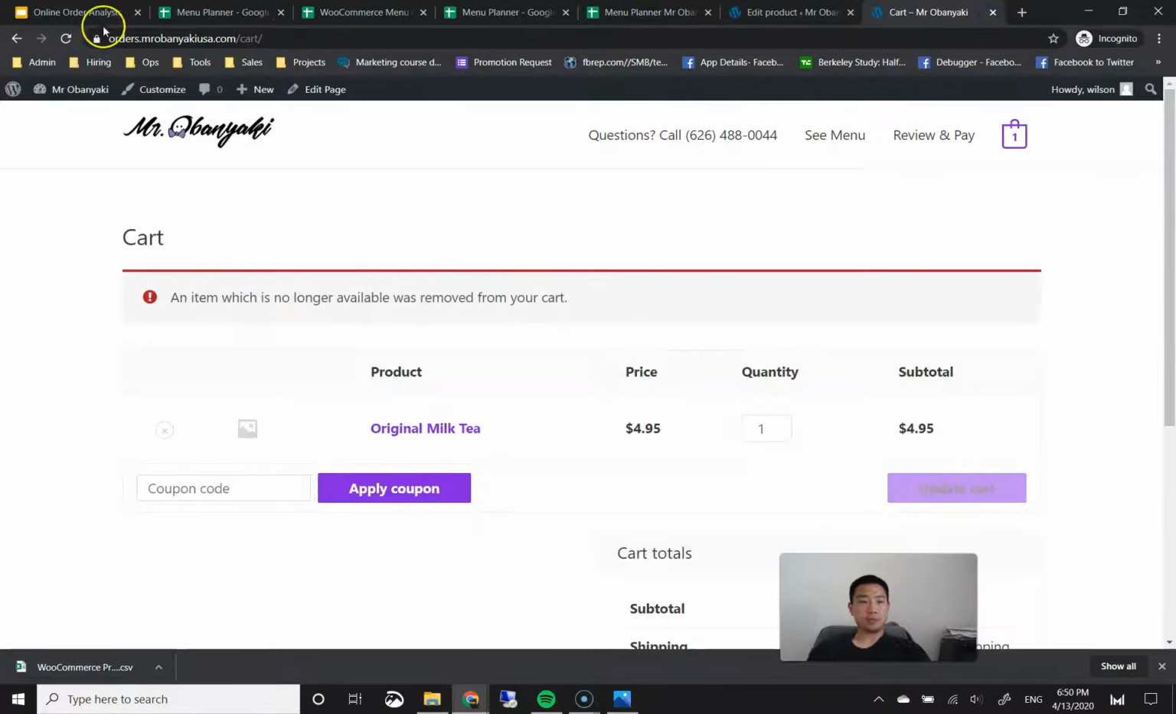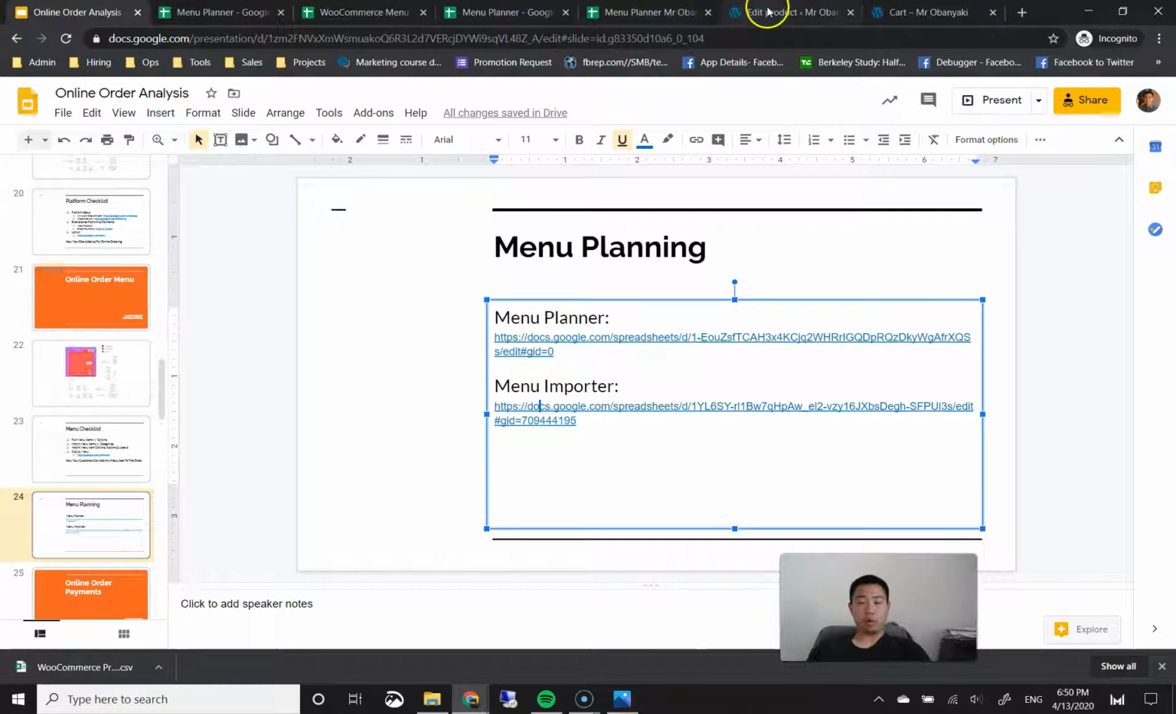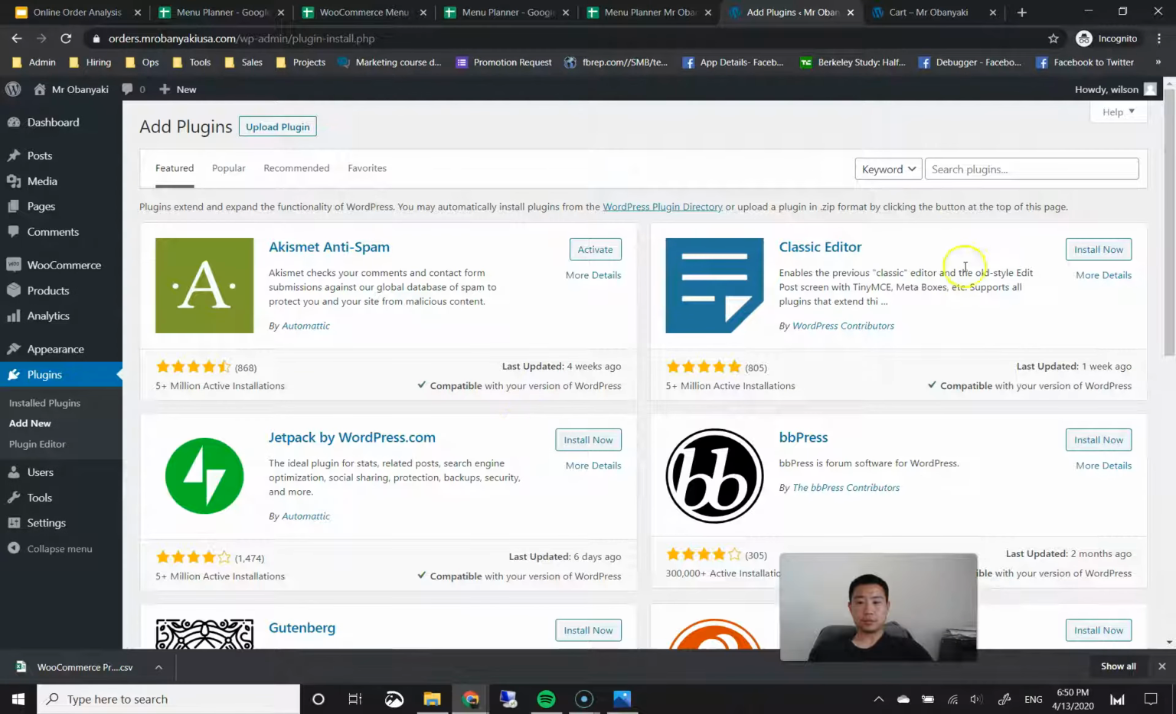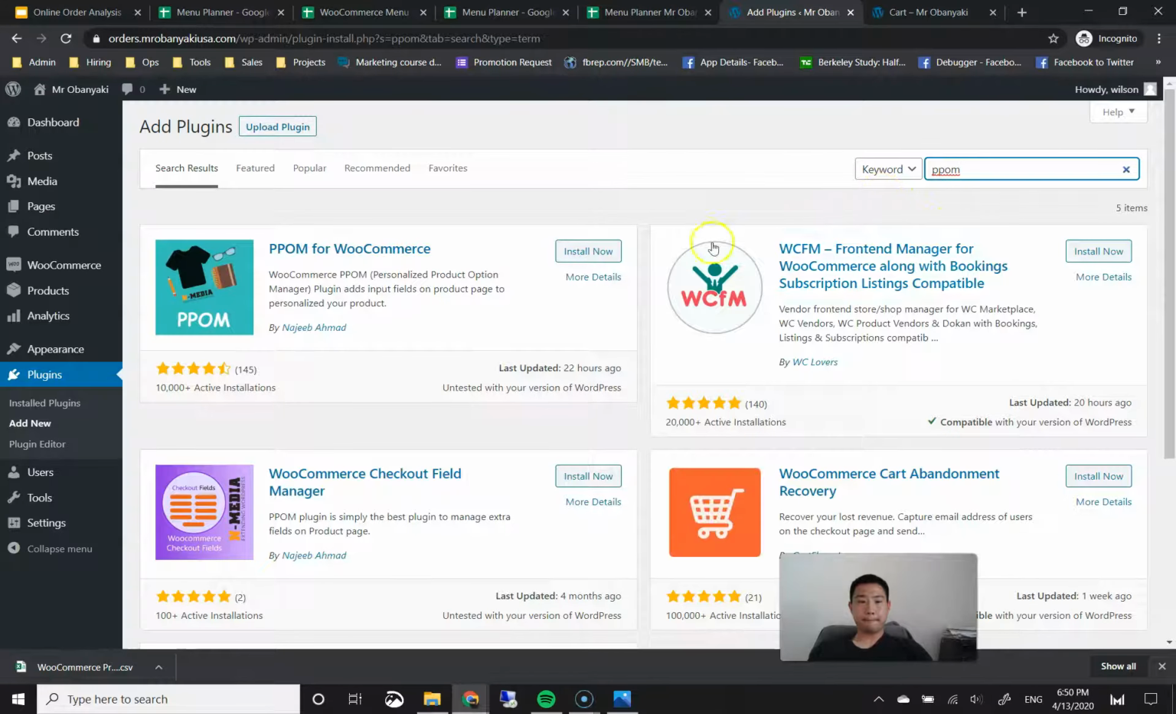Okay. Let's go ahead and move forward to adding the product options. So the one thing we want to do is enable product options, and the way we're going to do that is install another plugin onto our website. Let's hover over plugins and click on add new. Then in this top right search plugins box, let's search PPOM, the letters PPOM. And the very first result should be PPOM for WooCommerce, and this is by Najib Ahmad. All right, let's click install now.